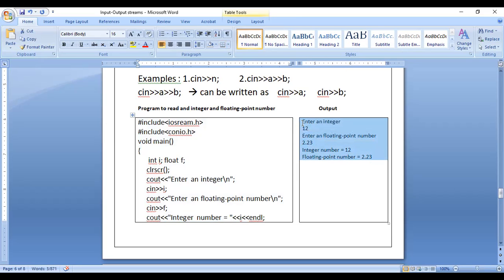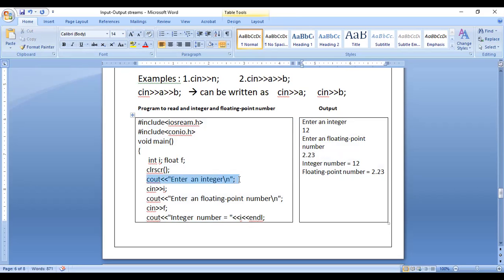So I have written the output here also, you just observe. So this is nothing but the output. Enter an integer, it will appear. Then after this cout statement, there is a statement called cin. Whenever program control comes to this particular statement, on the output it will wait for the user to enter the value. Once the user enters the value, the program control will go to the next line. Unless the user enters the value, the program control will not go to the next line. So I have entered 12 here, and this 12 is stored in variable I.